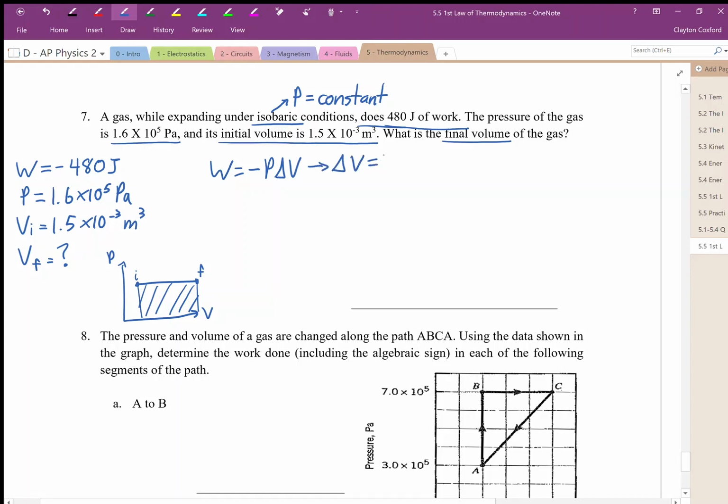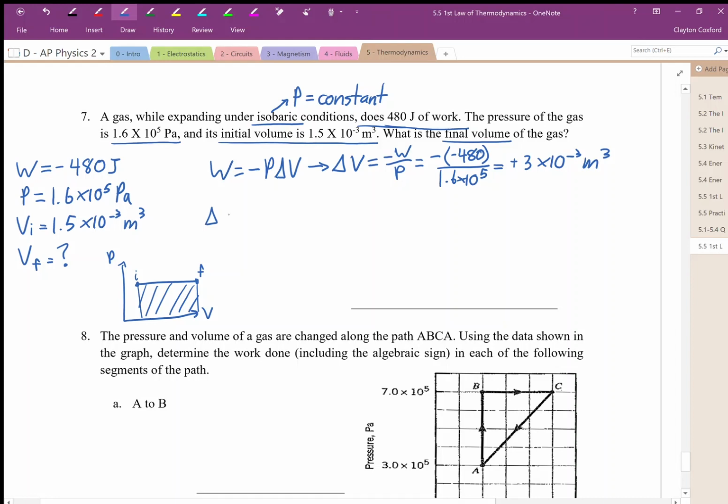So let's figure out what the change in volume is. First, we know it's equal to the negative of the work divided by the pressure. So negative 480, there's 2 negative signs here, divided by the pressure 1.6 times 10 to the 5. We end up with a change in volume of positive 3 times 10 to the negative 3 meters cubed.